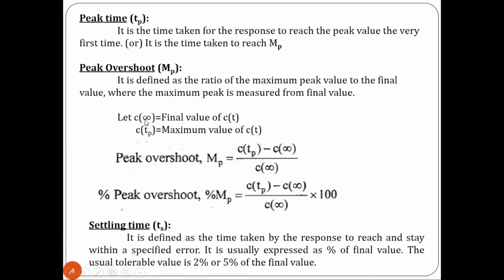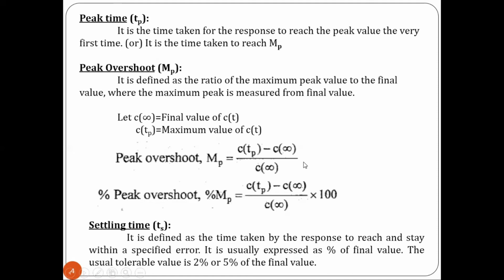So maximum peak value means we will be getting the value of C of Tp, and the final value is C of infinity. So peak overshoot can be represented by Mp is equal to maximum value, that is C(Tp), minus the final value C of infinity, divided by C of infinity. It can be represented in terms of percentage, so we will be multiplying the term by 100.